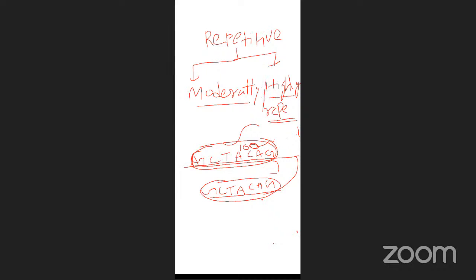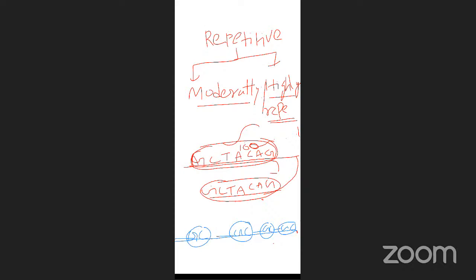In highly repetitive DNA, it is reversed. Base pair short, repeated more. I will represent it with blue color. The same DNA fragment in the whole genome length, for example here GC, again GC, again GC, again GC. So this is guanine cytosine. This sequence is repeated, but short in base pairs.